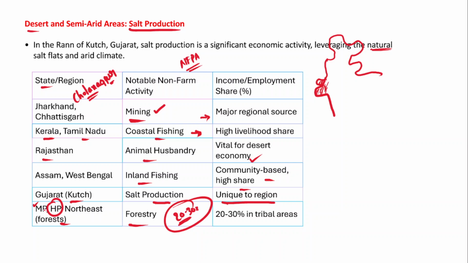It is said that around 45 to 50% of India's population is dependent on the primary sector, whether it is agriculture or allied activities. Therefore, geography plays a very important role in generating the livelihoods of the people. So this is how you have to write the conclusion.